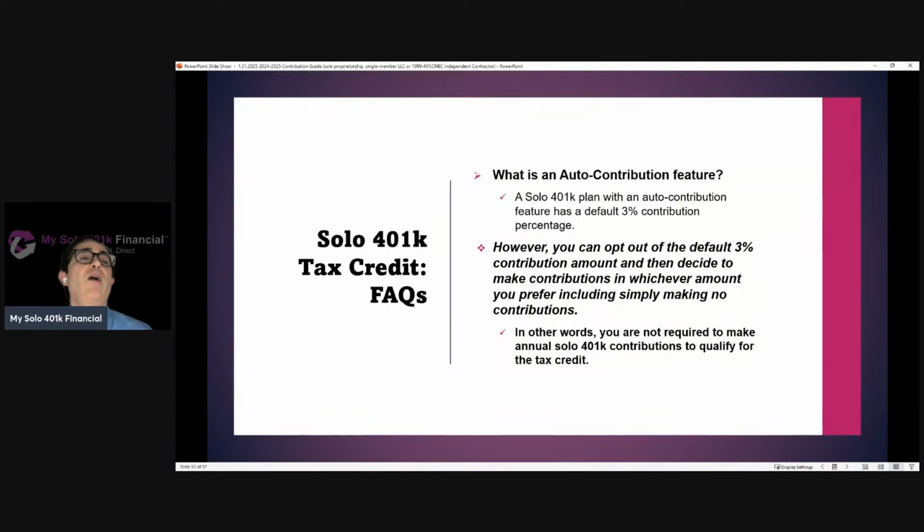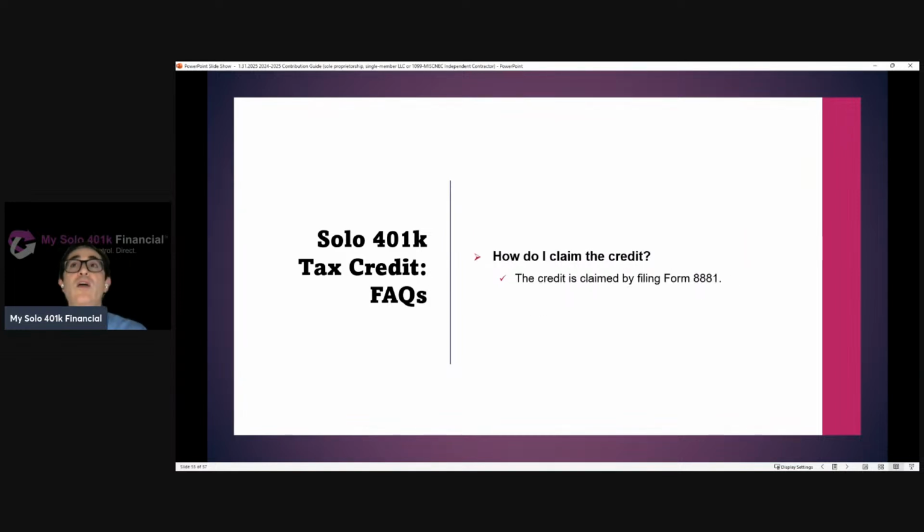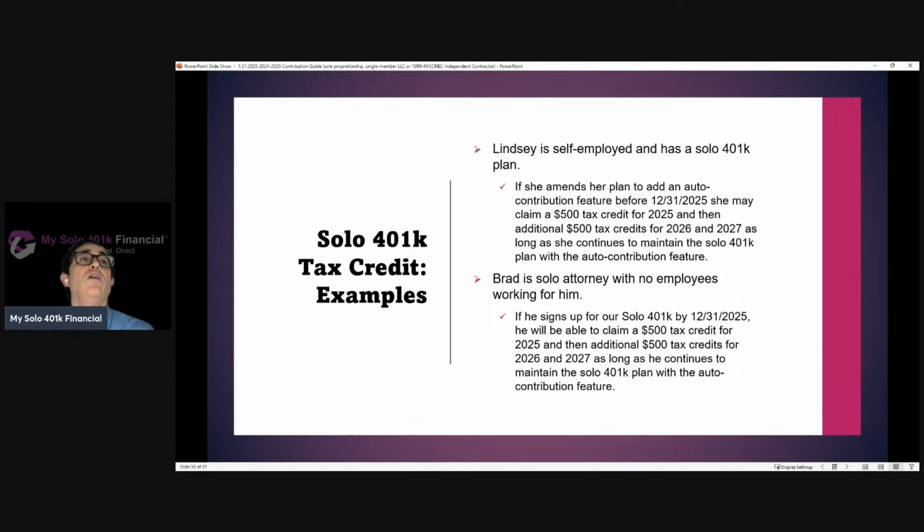Opting out of the default amount will allow the solo 401k participant to make contributions in whichever amount or schedule they prefer, obviously subject to the deadline and the contribution limits. Again, if you have an existing solo 401k plan, it could be upgraded to our plan to include the automatic contribution feature, so the business is now eligible to claim the credit. The credit is claimed by filing Form 8881. We provide a deep dive webinar we hosted with an IRS enrolled agent that goes through step by step how to claim the credit. Let's go through some examples.